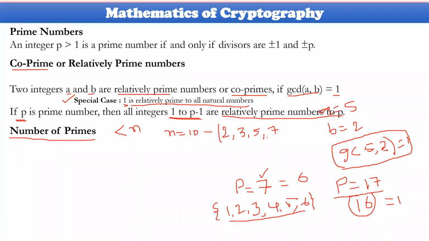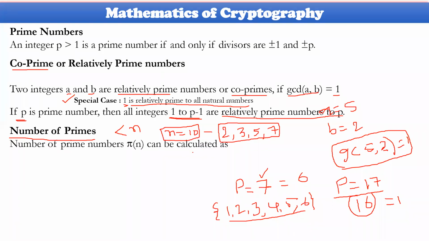So how many here? 4. Four prime numbers are available. So if you take one particular value as n, to identify this for a big value, how could it be identified? This could be calculated by using a formula, that is pi of n.